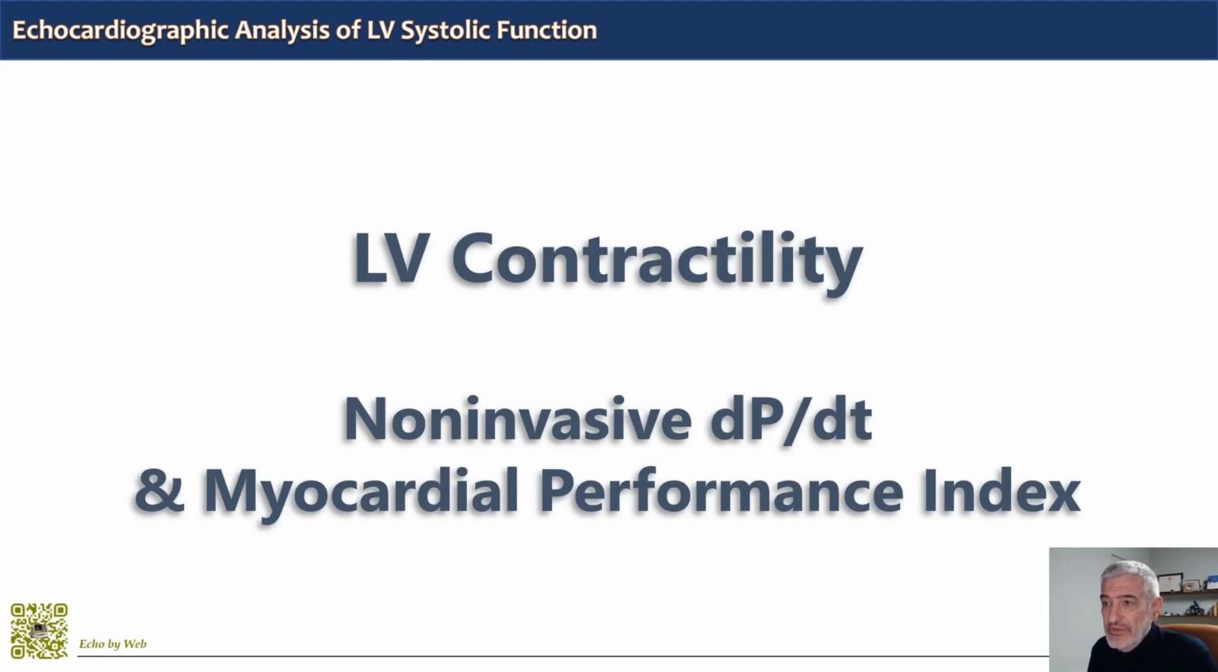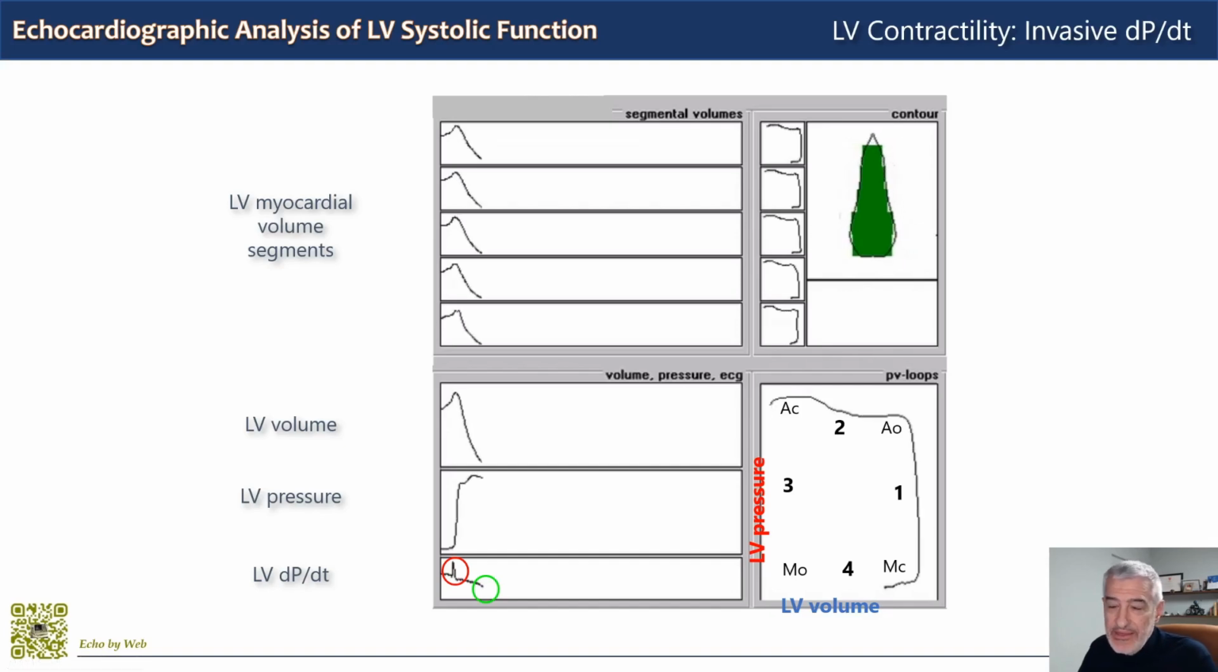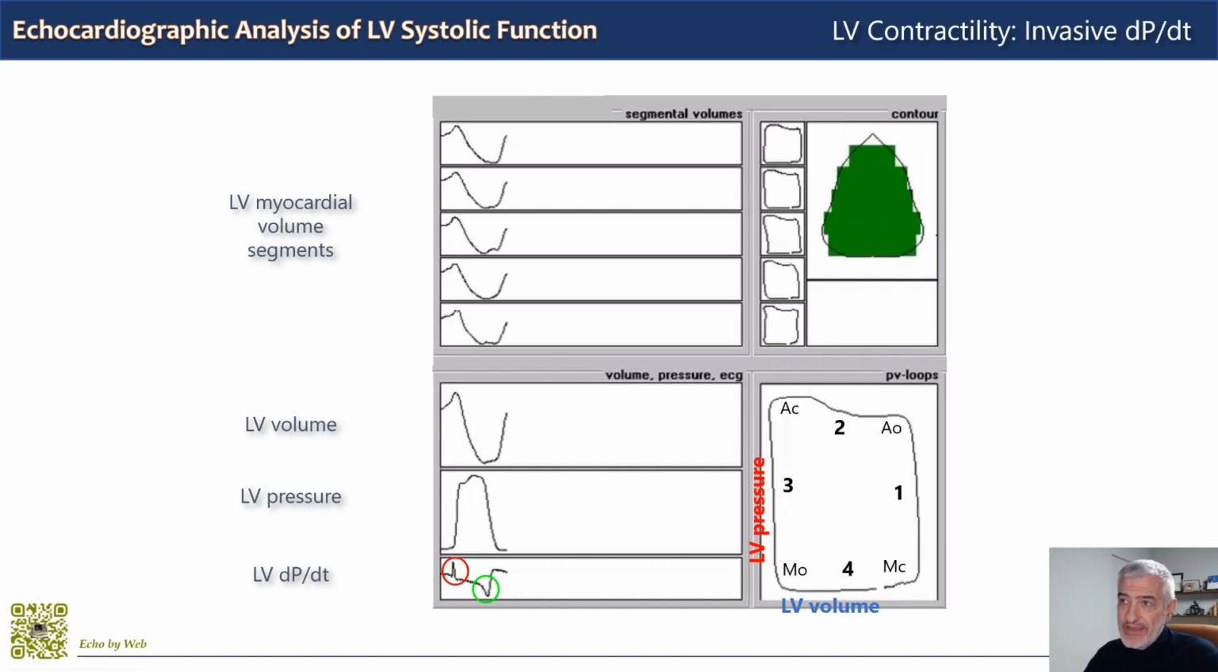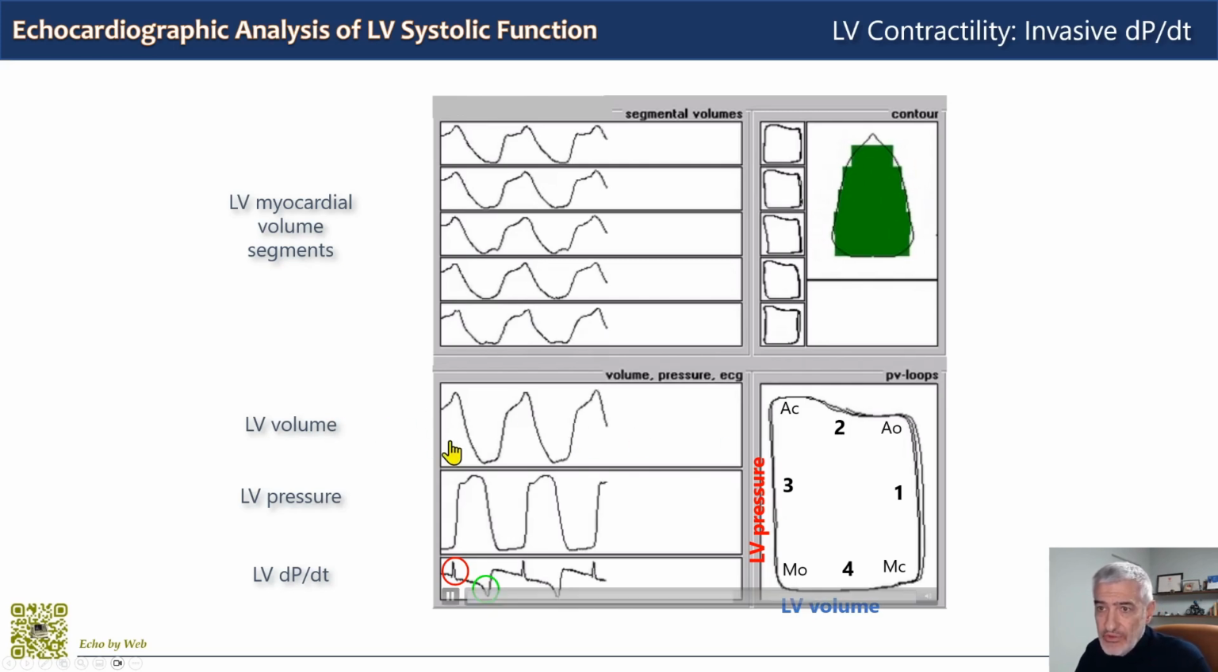And now we will talk about non-invasive estimation of left ventricular contractility with the non-invasive dP/dt index and the Myocardial Performance Index. We have already discussed at the beginning of this talk the left ventricular pressure volume loop here and how it is constructed by putting together the left ventricular volume curves with left ventricular pressure measurement.